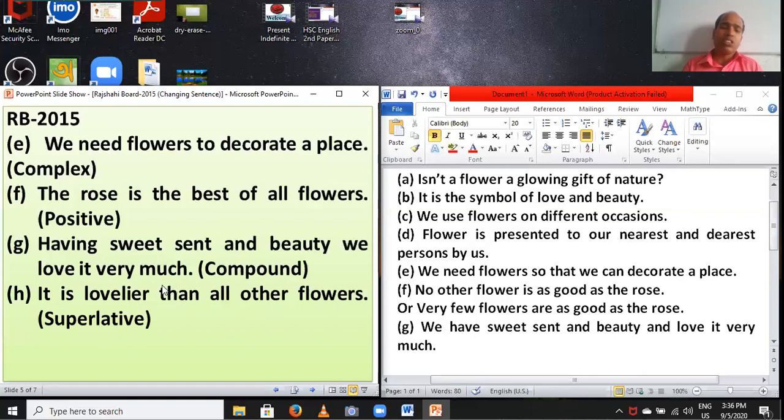So this sentence is comparative. You have to change it to superlative by using this formula. First, you have to write subject and verb. While changing from comparative to superlative, there is no change in subject and verb.